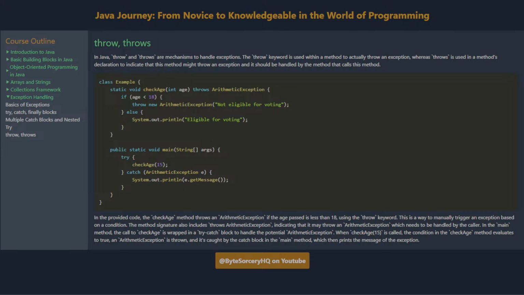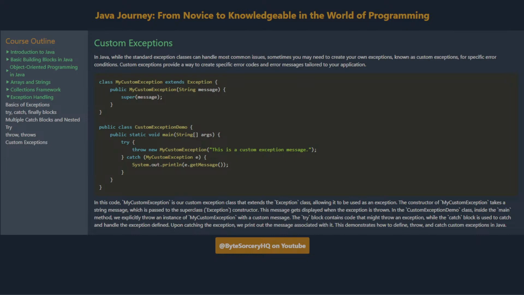In the main method, the call to checkAge is wrapped in a try-catch block to handle the potential arithmetic exception. When checkAge(15) is called, the condition in the checkAge method evaluates to true. An arithmetic exception is thrown, and it's caught by the catch block in the main method, which then prints the message of the exception.